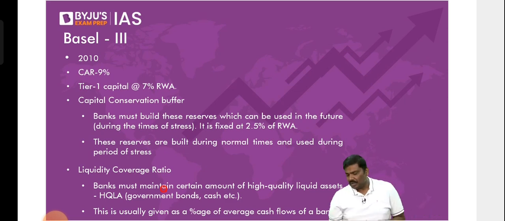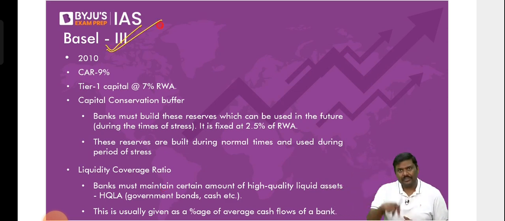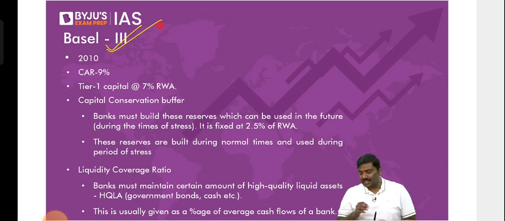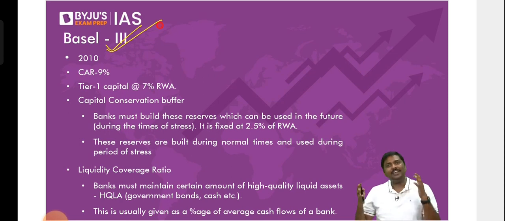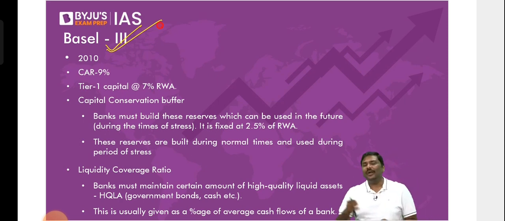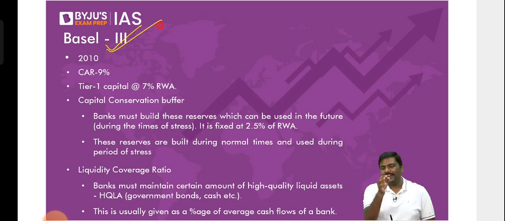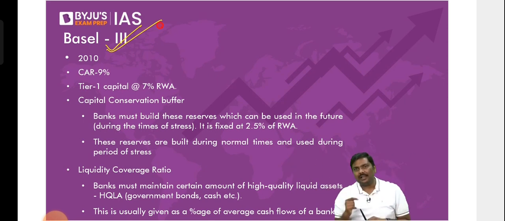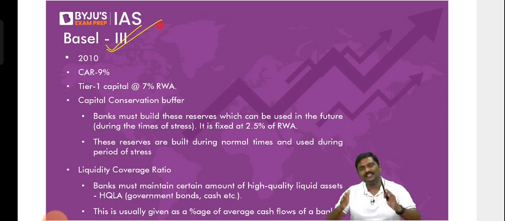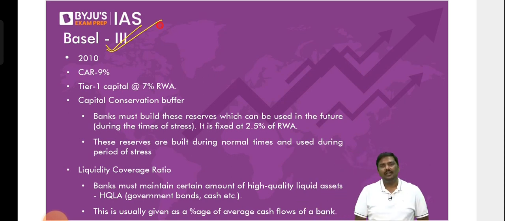Let me go to the third one. The concept of Basel III norms or Basel III guidelines. We are in the process of implementing Basel III norms now. Same question: Sir, but how can RBI check the data for all the banks? My dear, RBI is a regulator. They will have systems. You don't worry. Why do you think RBI has imposed penalties on so many banks? If you're reading the newspaper, you would have come across this. RBI imposes penalty on this bank, RBI imposes penalty on that bank. How do you think they are able to do that? There are always checks and balances in the system. You don't have to be worried about it.